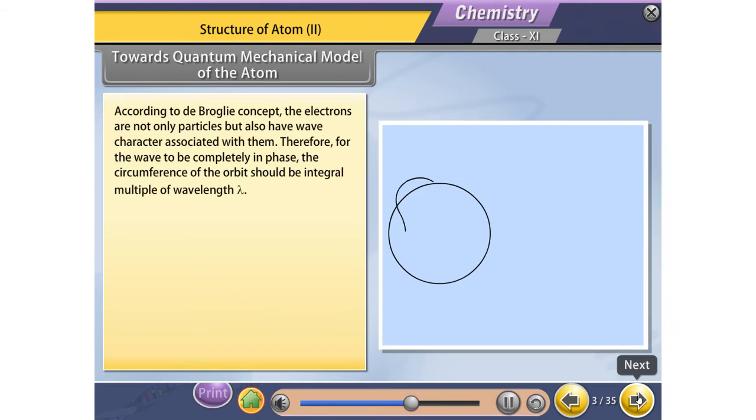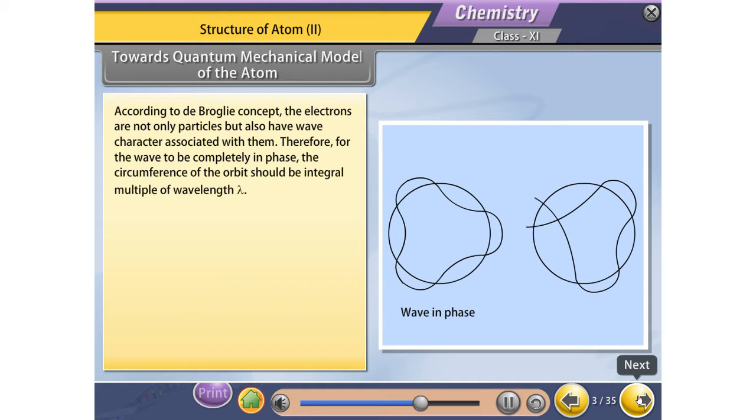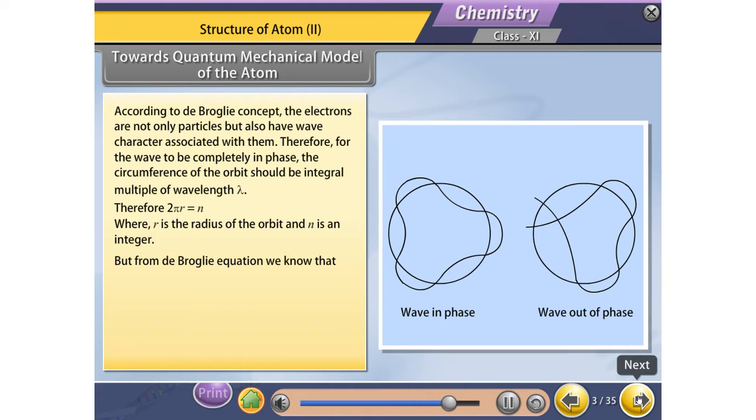According to the de Broglie concept, the electrons are not only particles but also have wave character associated with them. Therefore, for the wave to be completely in phase, the circumference of the orbit should be an integral multiple of wavelength lambda. But from the de Broglie equation we know that lambda is equal to h upon mv. Hence, 2 pi r is equal to n into h by mv, or mvr is equal to n into h by 2 pi.